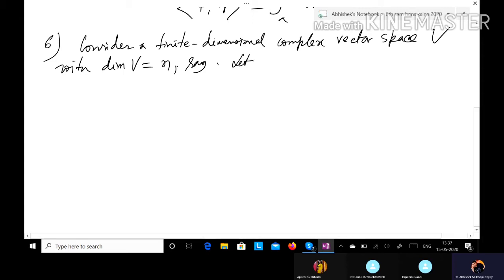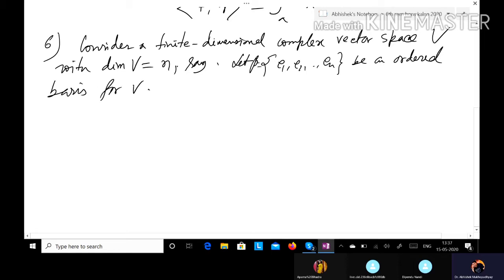So let B equal to {e1, e2, ..., en} be an ordered basis for V.